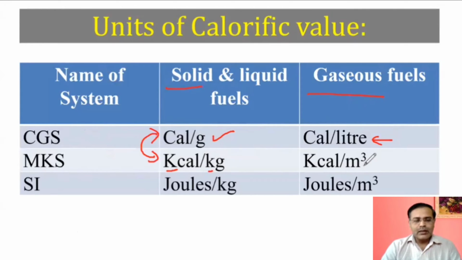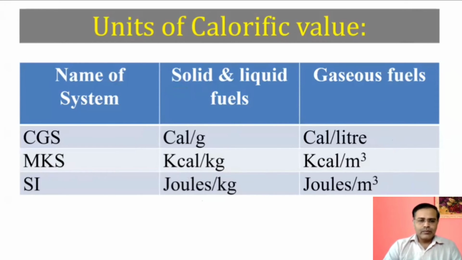And here it is kilocalorie per meter cube. Okay. And in SI system, it is joules per kilogram, while it is joules per meter cube. So in this way, these are the units for calorific value of various fuels.